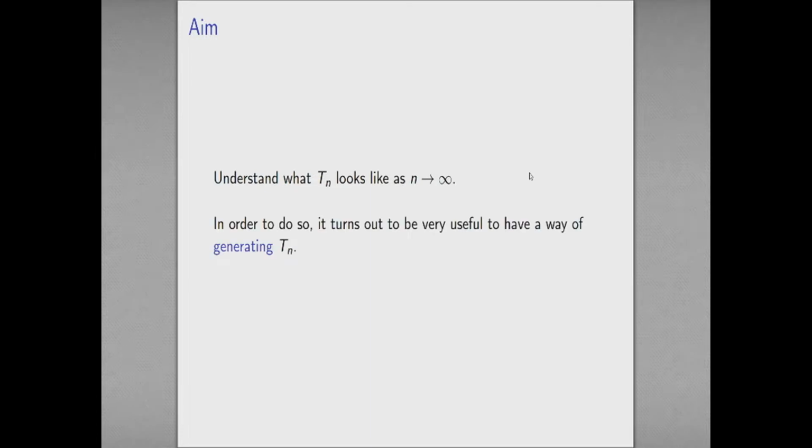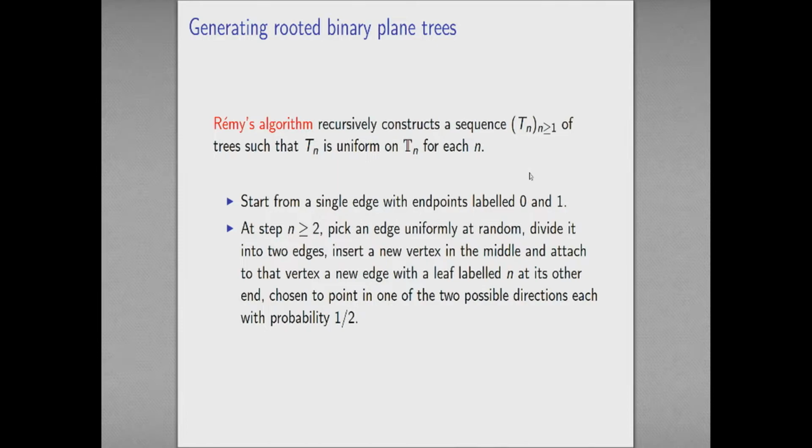So in principle, what I could say is, let's take a bag with all of our Catalan many trees in it, reach in, pick one out uniformly at random and look at it. And the problem is that that's not a very practical way of doing anything. So either as a thought experiment, or more crucially, if you were to try and simulate this on a computer, that's not something that's going to work. Okay, so it would be useful to have an algorithm for generating a uniformly random element of this set, so my Tn. Okay, unfortunately, one exists, and it turns out to be very simple.